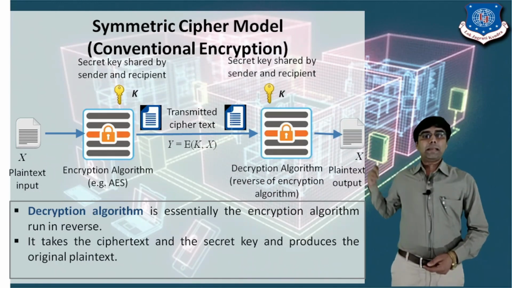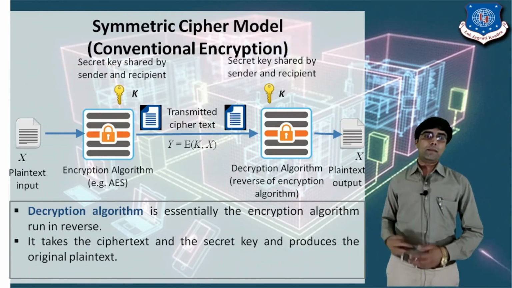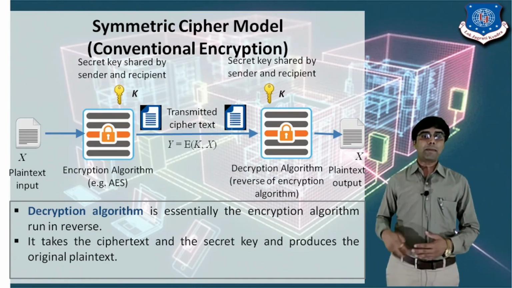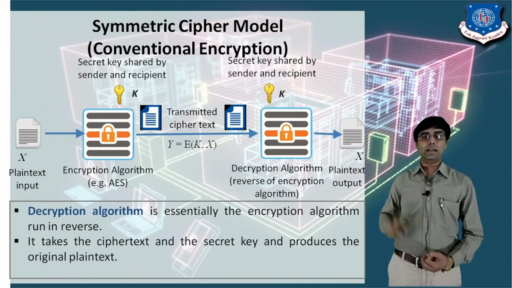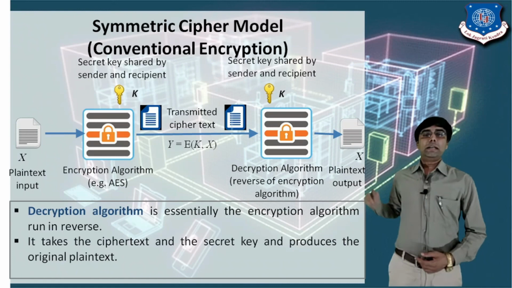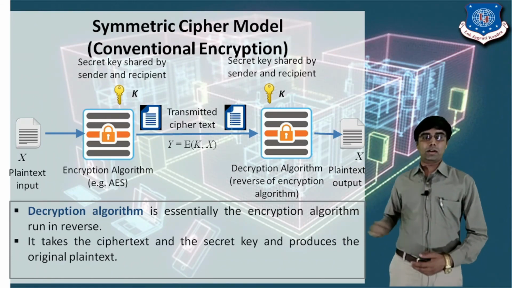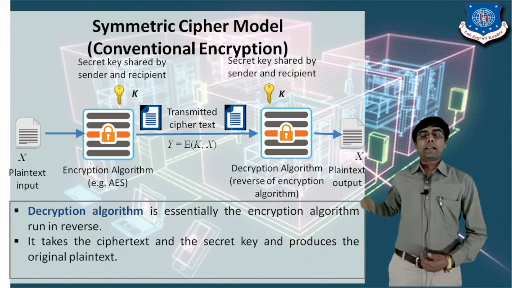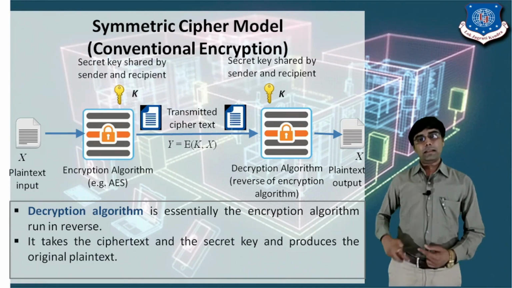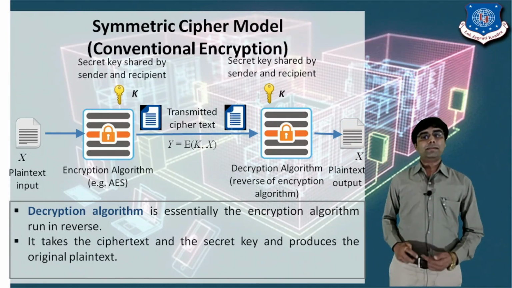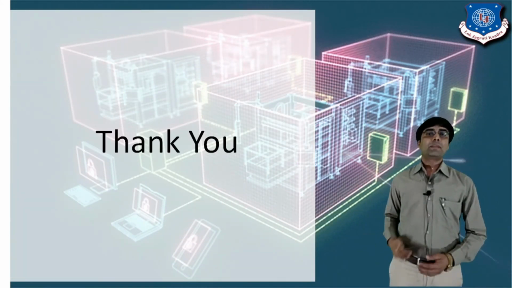Then in decryption, on the receiver side, it converts into the original message. So we are performing the decryption algorithm, and decryption is the reverse of the encryption process. The decryption algorithm is essentially the encryption algorithm run in reverse order. It takes the ciphertext and the secret key and produces the original plain text, right? So the final receiver will understand the message and receive the original message, right? So I hope this idea is clear. Thank you.